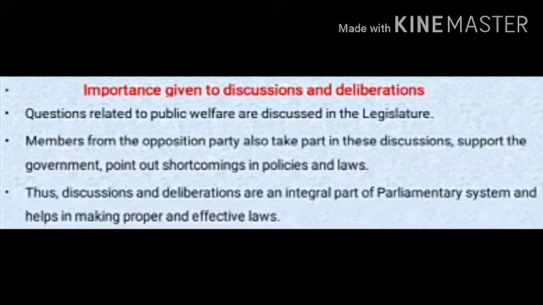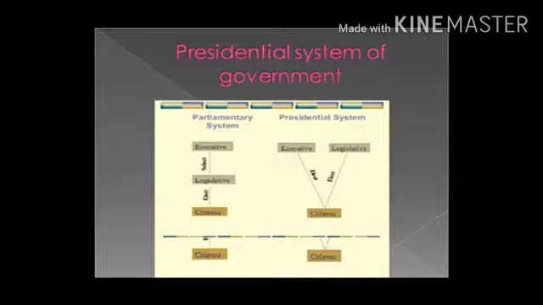Members from the opposition party also take part in these discussions, support the government and point out shortcomings in policies and laws. Thus, discussions and deliberations are an integral part of the parliamentary system and help in making proper and effective laws in the Indian constitution.